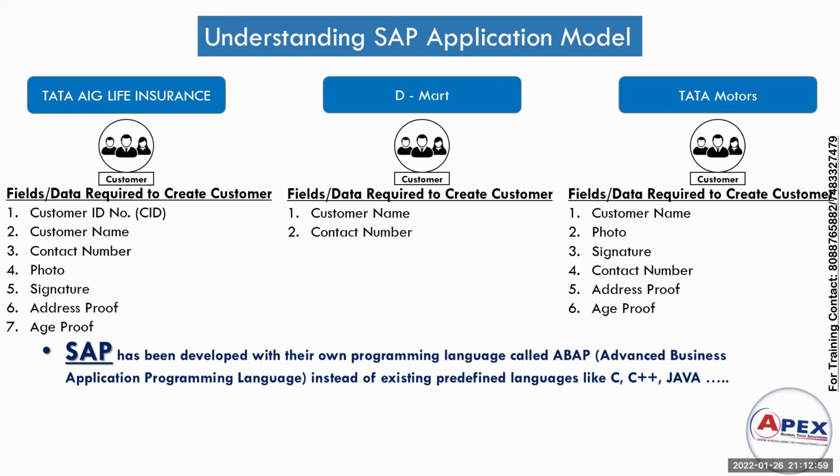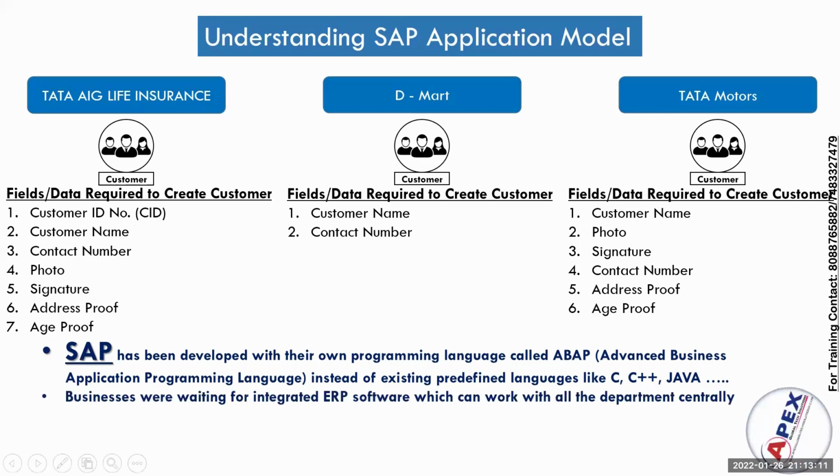You have to say ABAP, that is Advanced Business Application Programming Language. Businesses and plenty of organizations were waiting for integrated ERP software which can work with all the departments centrally. For that reason SAP has been developed.